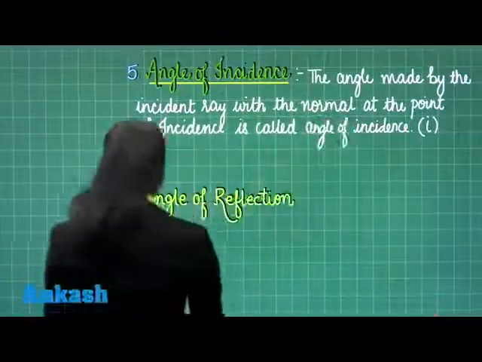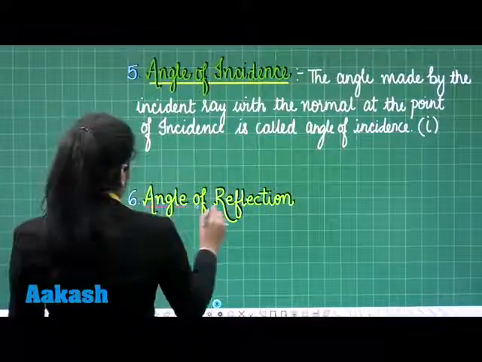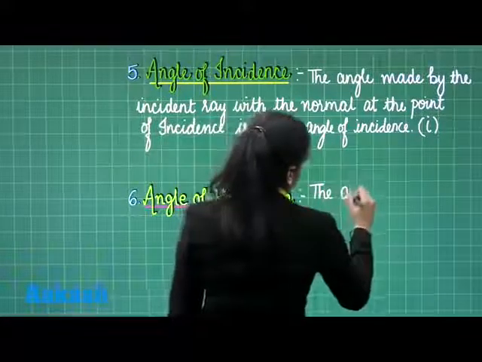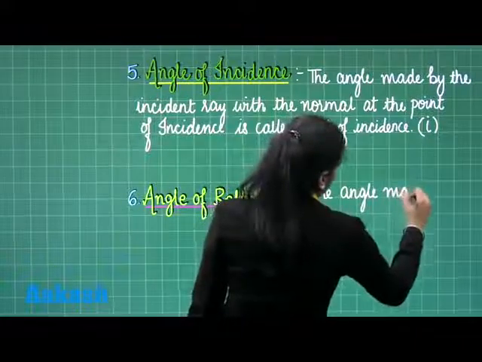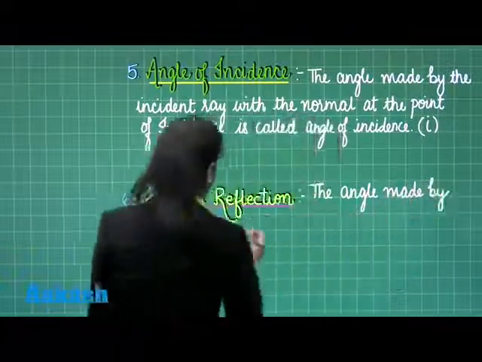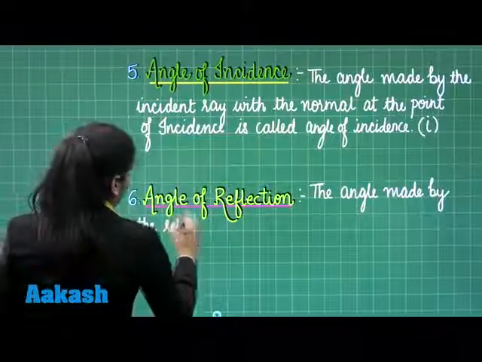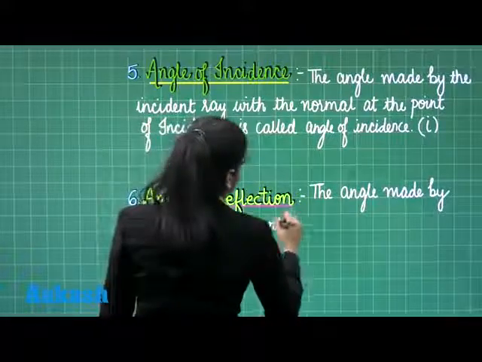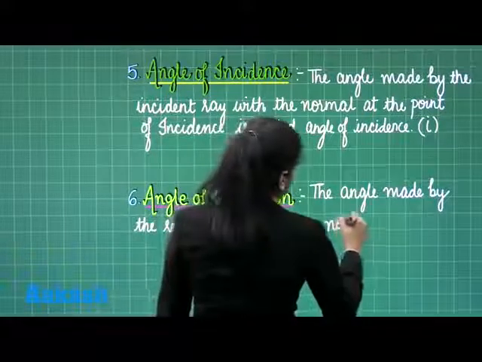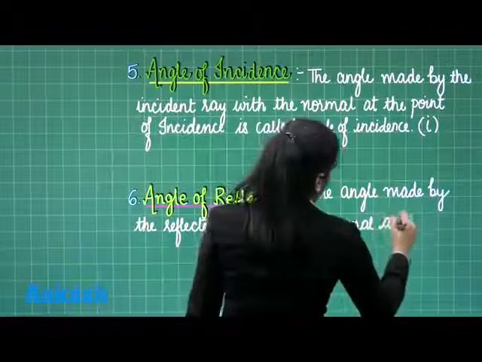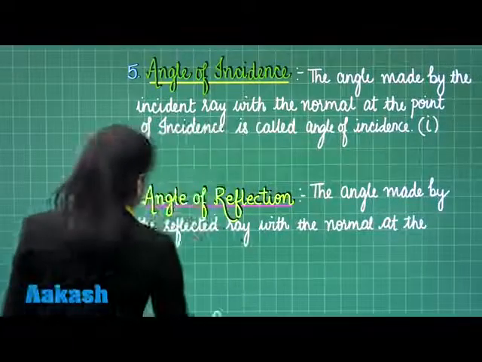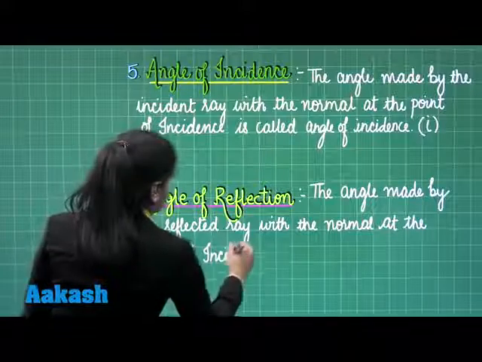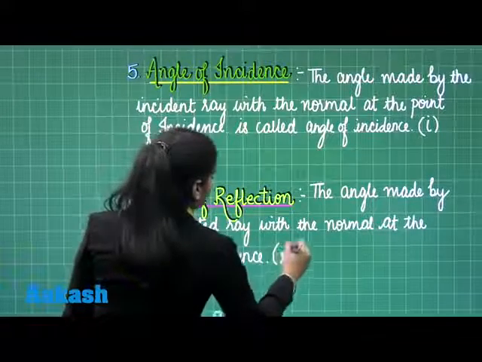And what is the angle of reflection? We have seen it also. This is the angle made by the reflected ray with the normal at the point of incidence, and it is denoted with R.